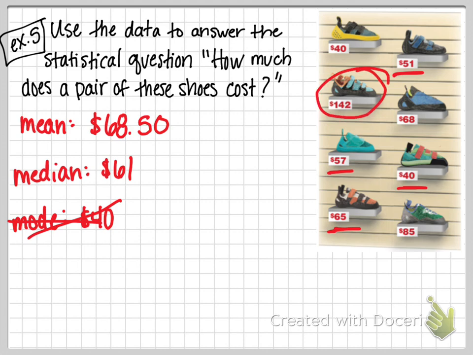It makes it higher than probably the real shoe price is, okay? So for the measures of center, we look at all of them and we figure out which one is the best representation of the answer to this question. Usually, median's pretty good. Yeah, I would agree. All right.